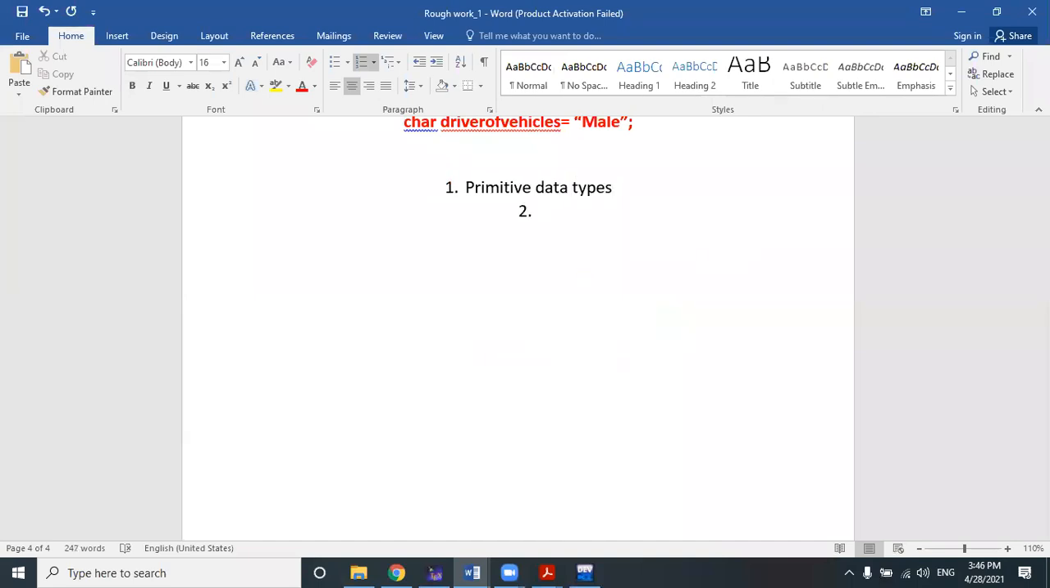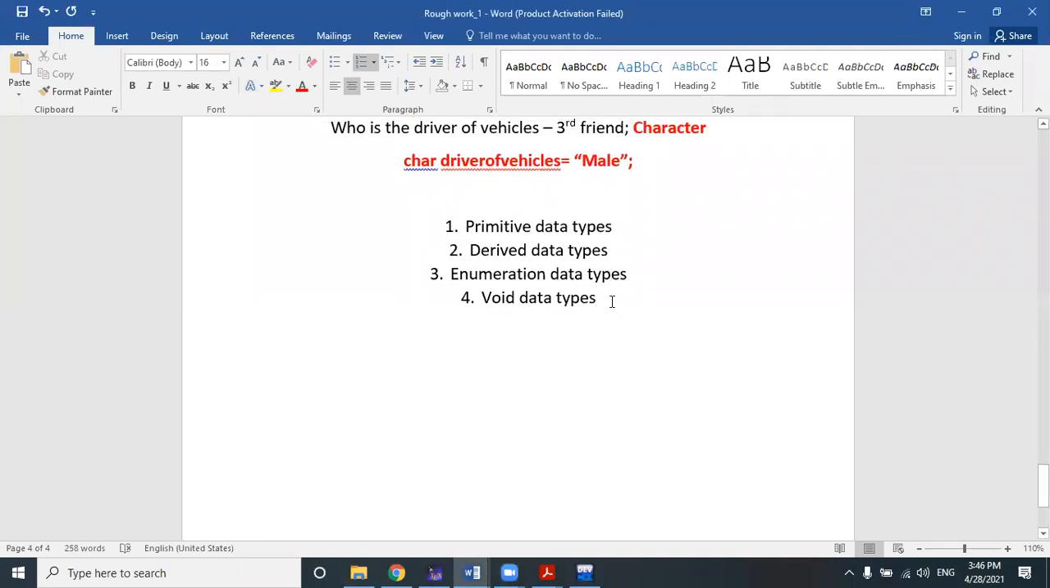Second kind of data type in C is called derived data types. Third kind of data type is called enumeration data types. And fourth kind of data type is called void data types. These are the broad classification of data types in C programming language. So: primitive data types, derived data types, enumerated data types or enumeration data types, and void data types.